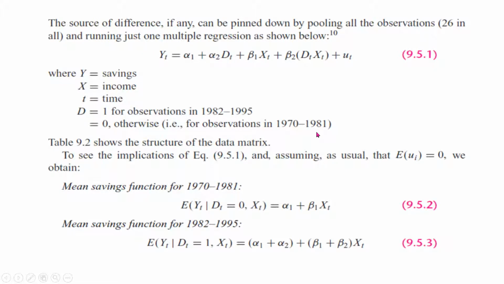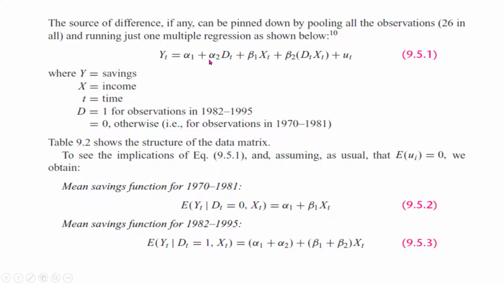So if we are suspecting a structural break, we have introduced a dummy variable for that structural break, and it is coded 1 for the post break period and 0 for the pre structural break period. By the way, it doesn't matter, we can swap this 0 and 1. If I swap them, that would only make the interpretations different, otherwise the method will be the same.